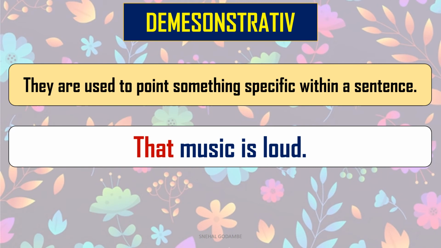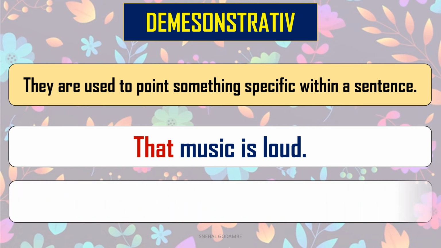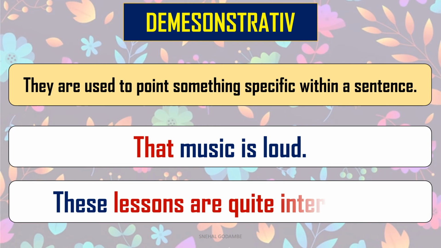So we do not like that. So we express ourselves in this way. That music is loud. So here music is a noun and it specifies the word determiner that. Okay. So that is a demonstrative determiner in this sentence. We will read some more sentences.